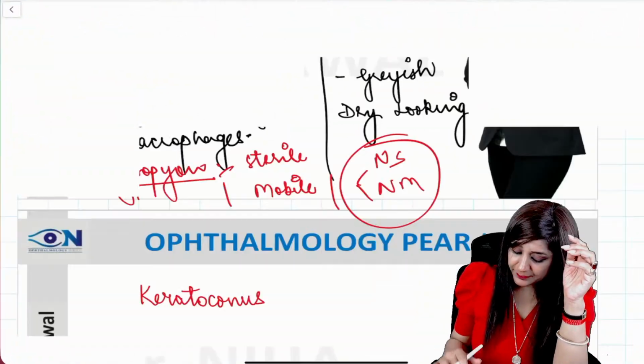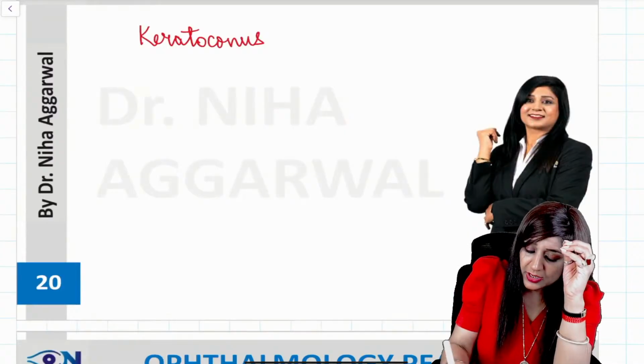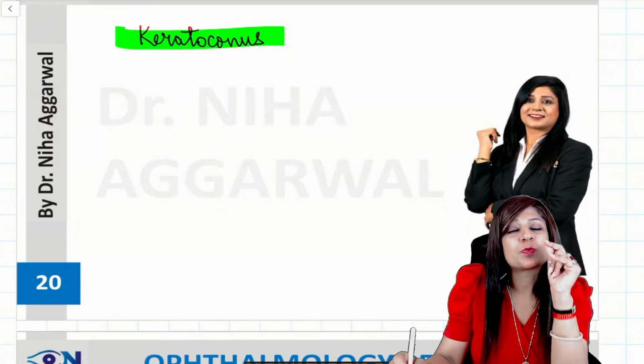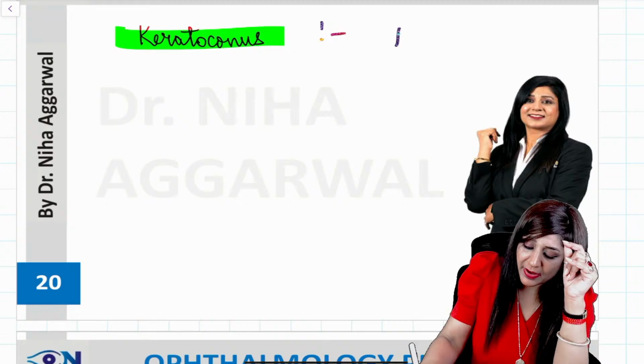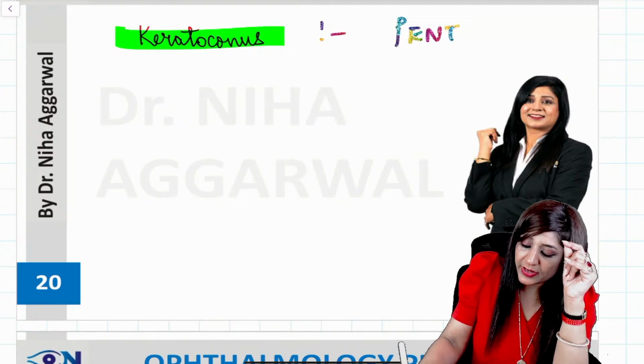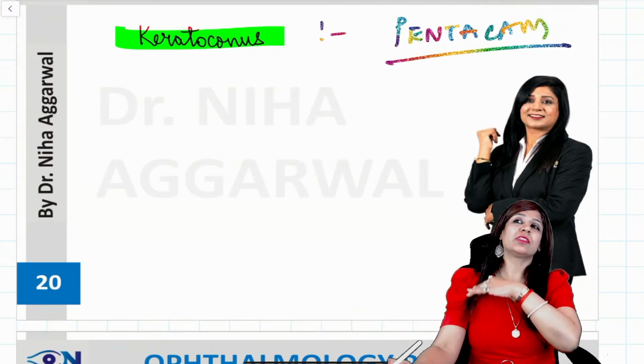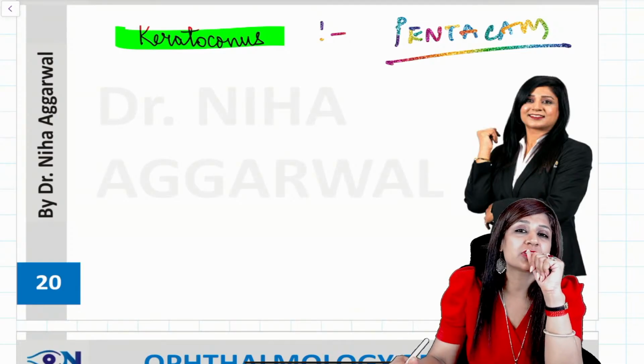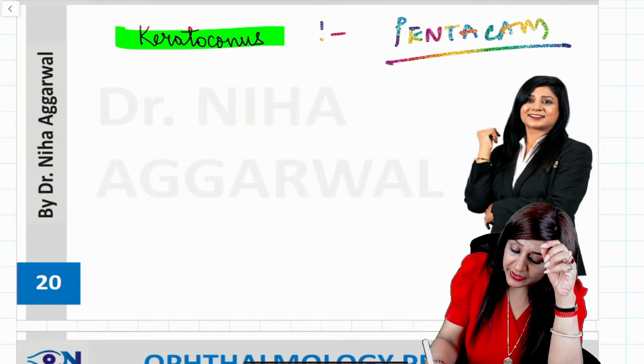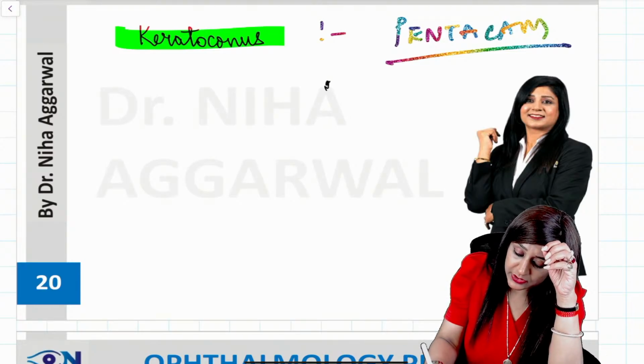Now, another important thing is keratoconus. One important thing that I'm expecting in keratoconus is the Pentacam. Nowadays, though I will show you in the image based session, Pentacam is one thing which they are asking continuously, which helps you to look at the surface of the cornea.